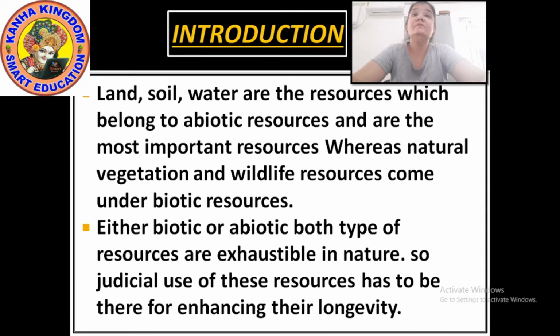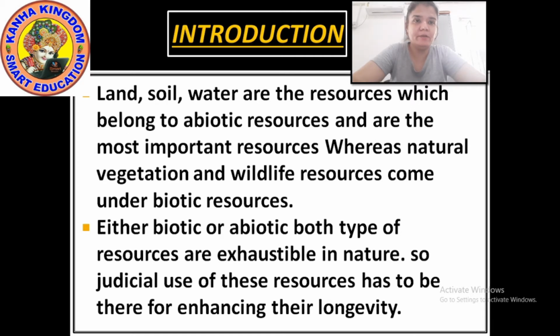Now land, soil and water are resources which belong to the abiotic resources. They are the most important resources, because without water our life is not possible. Without soil, of course, the plants cannot survive. So land, water, soil, these are all the most important resources, whereas natural vegetation and wildlife resources come from biotic resources.